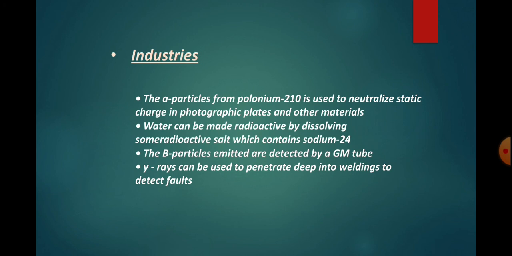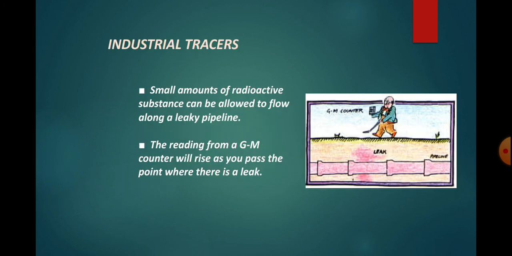Gamma rays can be used to penetrate deep into welding to detect faults. Industrial tracers: a small amount of radioactive substance can be allowed to flow along a leaky pipeline. The reading from a GM counter will rise as you pass the point where there is a leak.